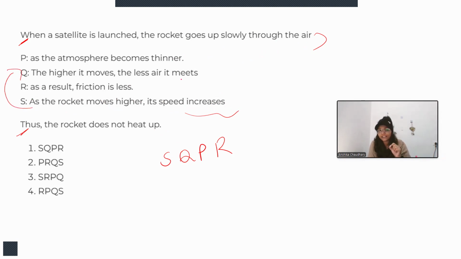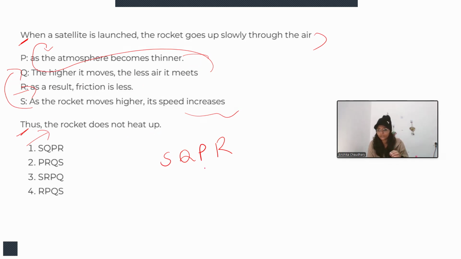The higher it moves, the less air it meets. So there must be a reason. As the reason will start from here: as the atmosphere becomes thinner, then there must be some result. As a result, friction is less. Then again, there must be a result. Thus, the rocket does not heat up.